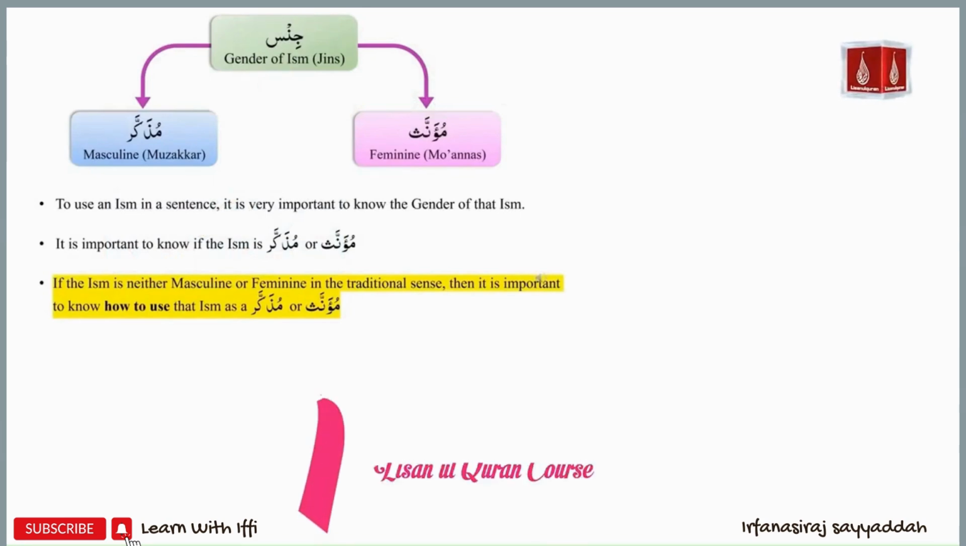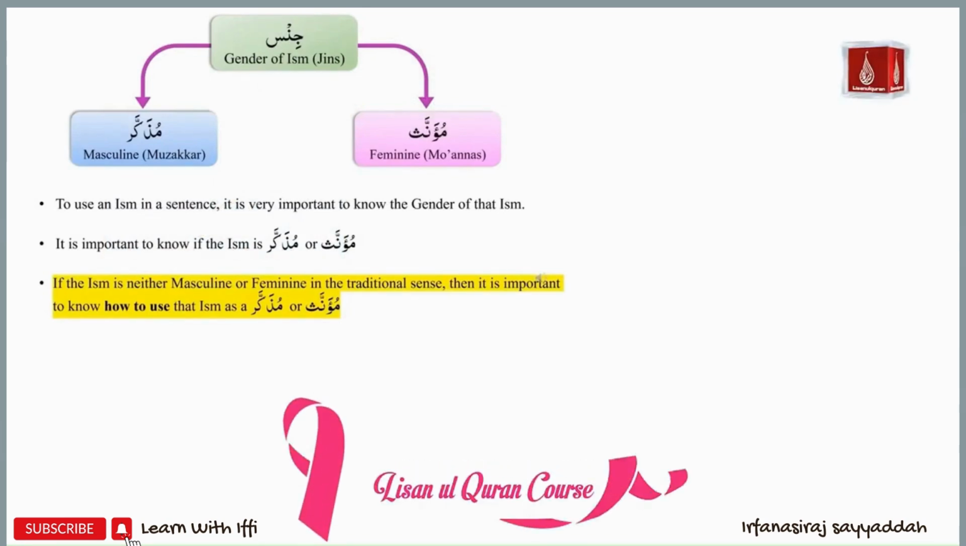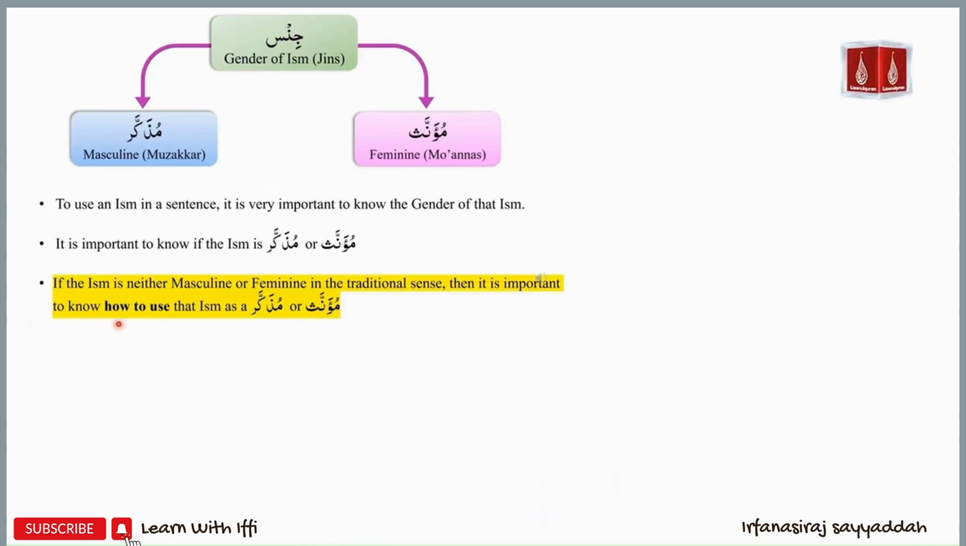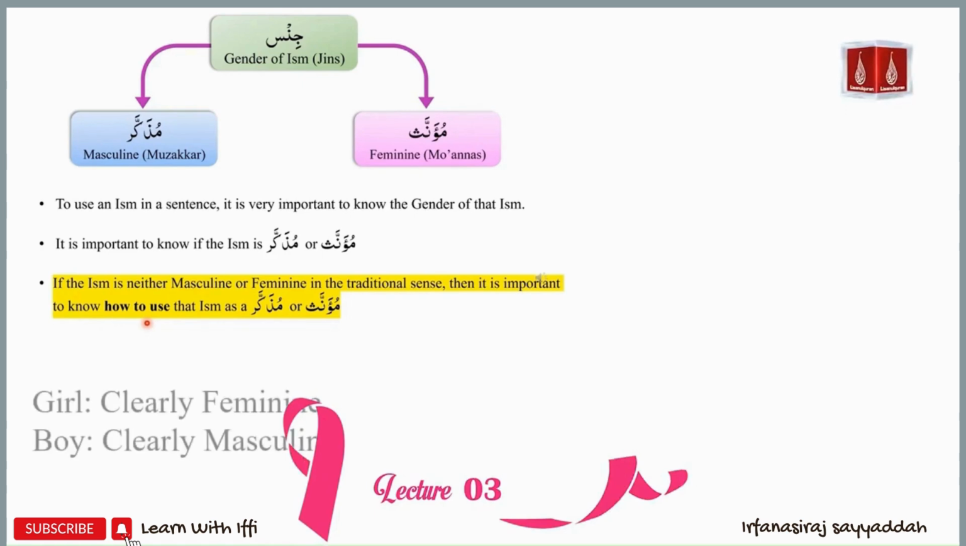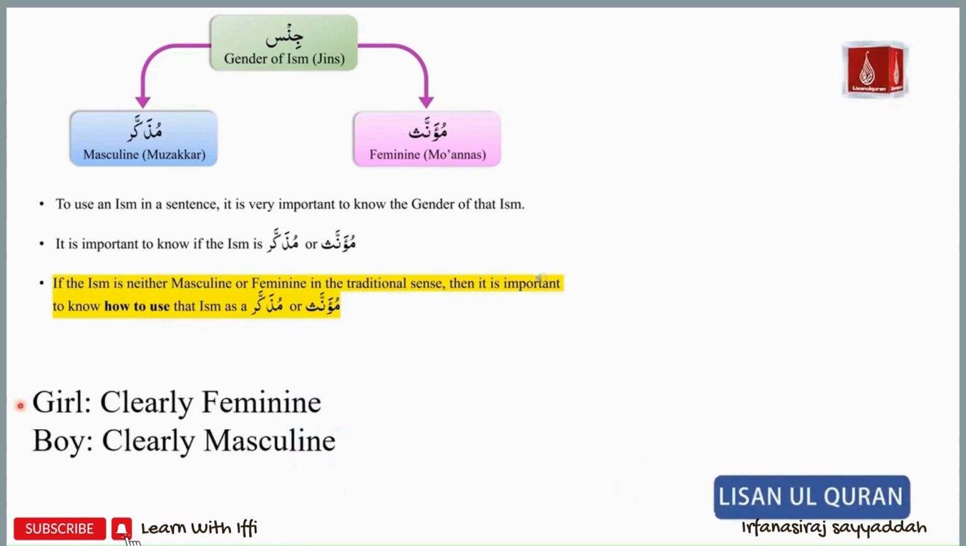So what does it mean that an ism can sometimes neither be masculine nor feminine in the traditional sense, but it is still important for us to know how to use that ism as masculine or feminine? Let us look at some examples to elaborate further. The first example is that of the word girl, which clearly indicates the feminine gender. In contrast, the word boy clearly indicates the masculine gender.